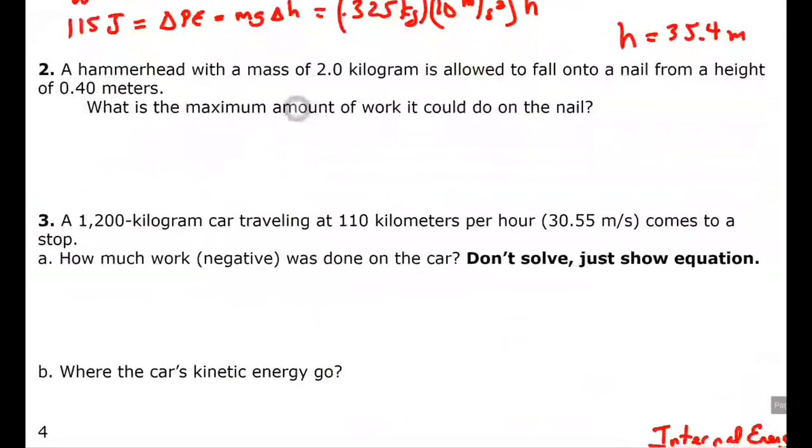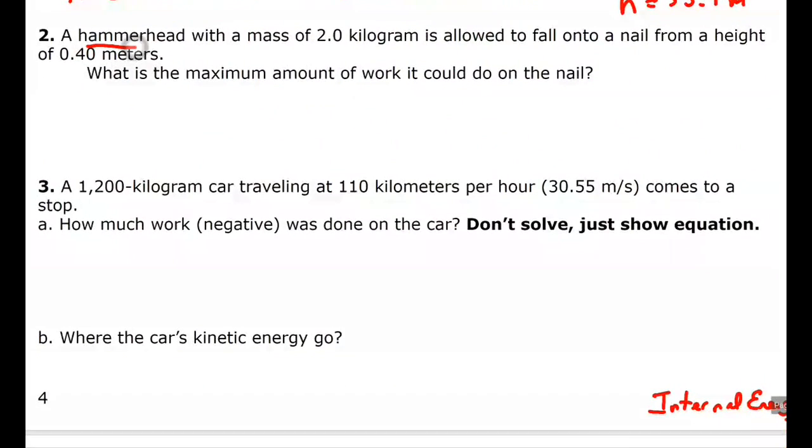A hammerhead with a mass of 2 kilograms falls onto a nail from a height. What kind of energy did it have? That's potential energy. How much work is done on the hammerhead? You've got this potential energy, mgh, and it falls. What does it turn into? It's going to turn into work. It's going to smash the nail and do work. How much work could it do? Well, it can only do this much work, mgh.